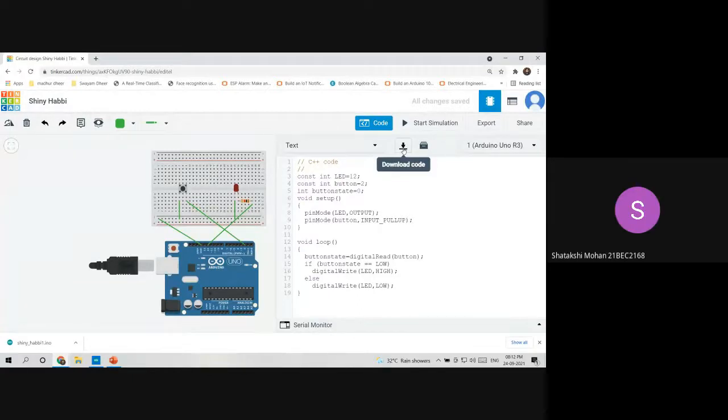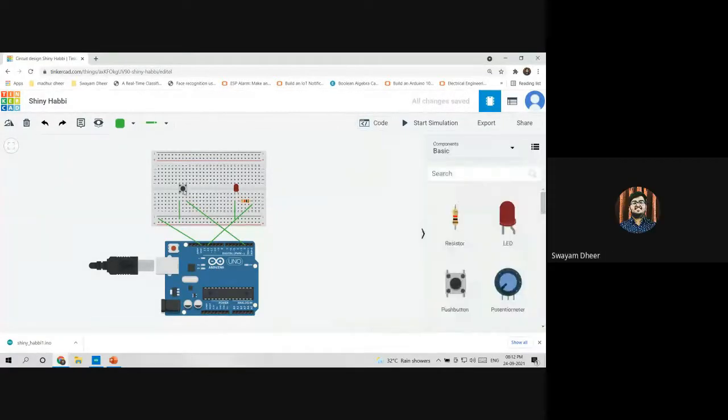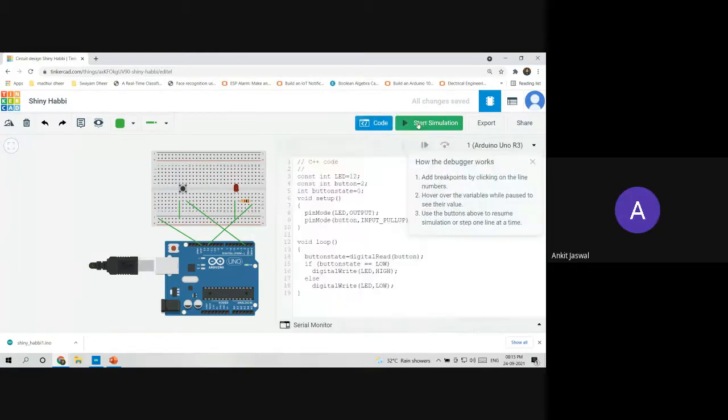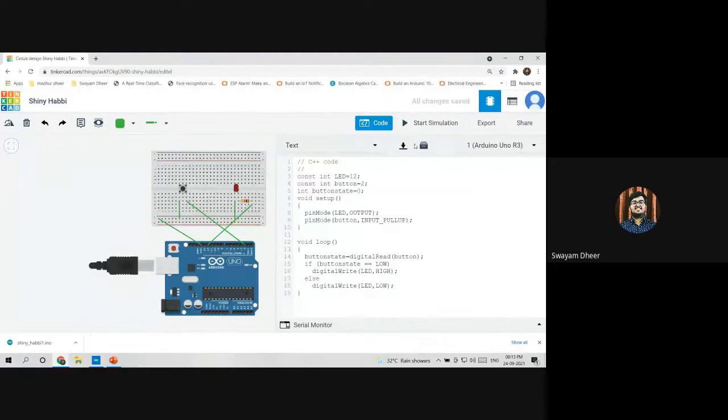Now, see, I'll click on the button. Oh, wait, let me start this. Yeah, see. Okay, so I've clicked the button right now. So the LED is high. Okay, now I'll leave the button. So the LED is low. In my code, the download option is not showing. You need to stop the simulation for that.